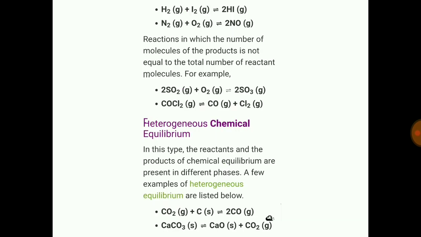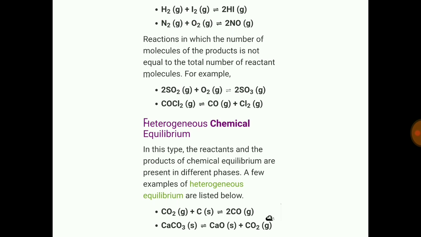इसी तरह यहाँ पे अगर हम देखेंगे, both reactants are in the gaseous phase and the product formed is also in the gaseous phase. Now, heterogeneous chemical equilibrium. In this type, the reactants and the products of chemical equilibrium are present in different phases. And here are the examples.